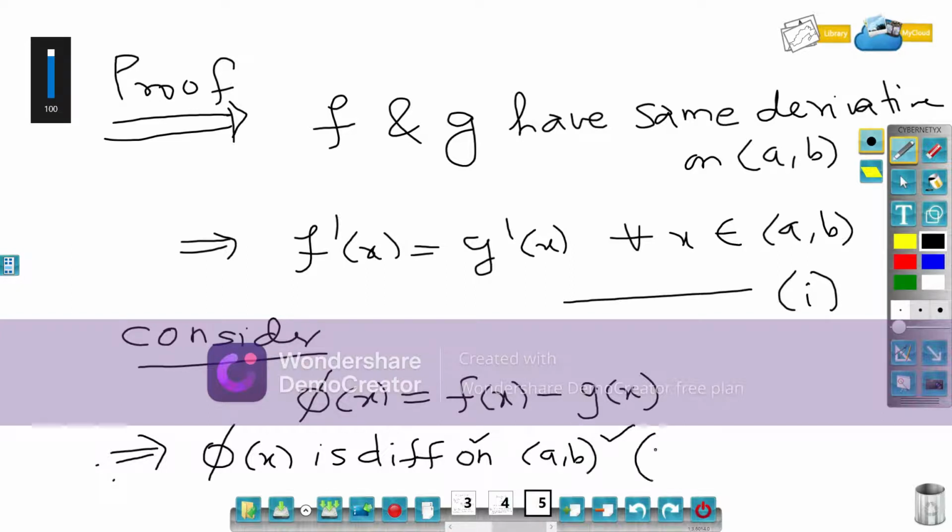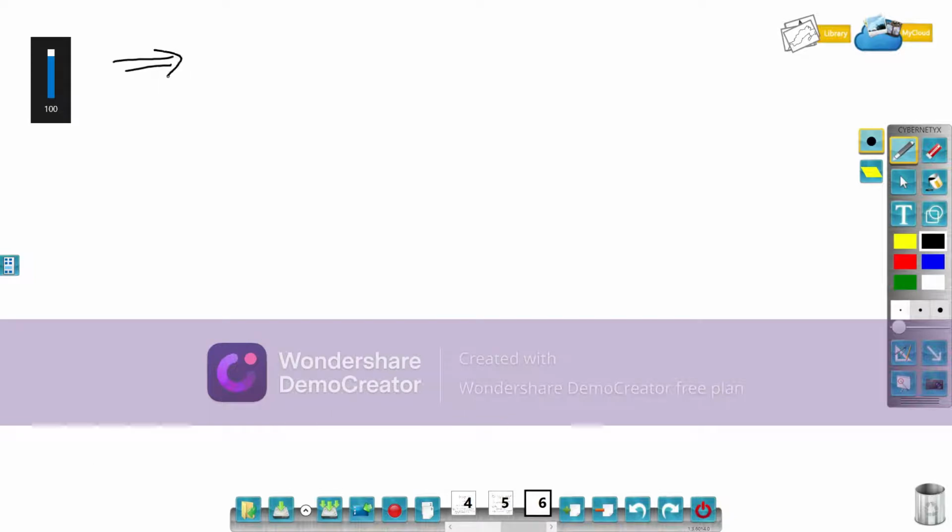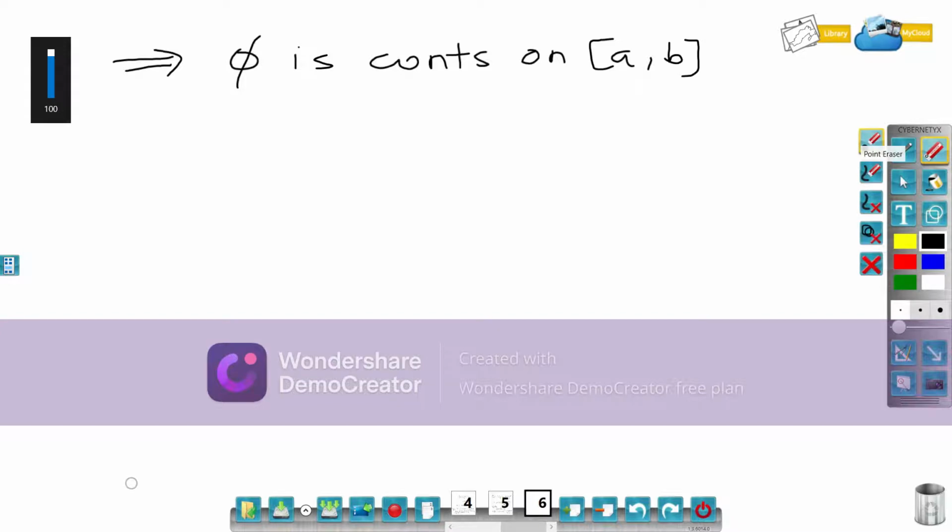The reason is that f and g are differentiable on open interval a comma b. Every differentiable function is continuous, so phi is differentiable implies phi is continuous on closed interval a comma b.